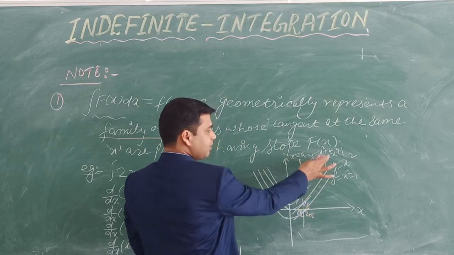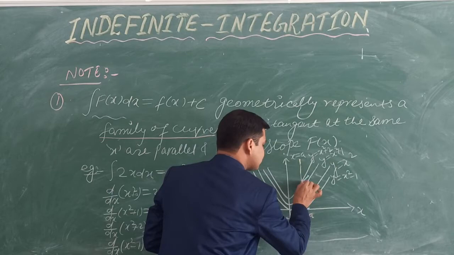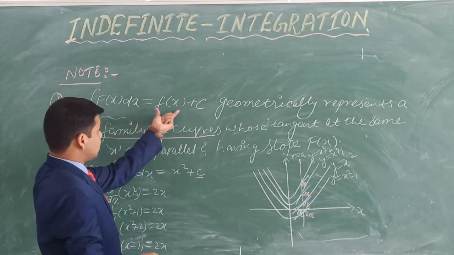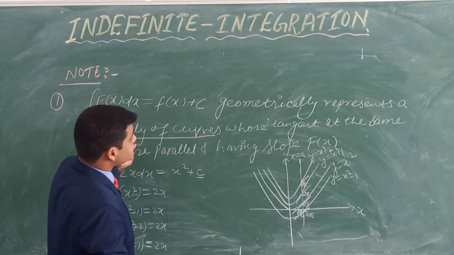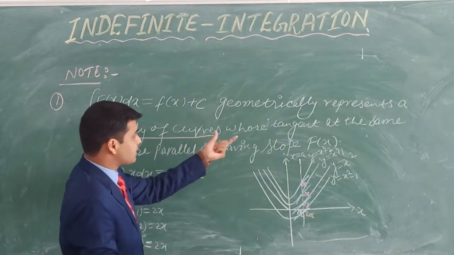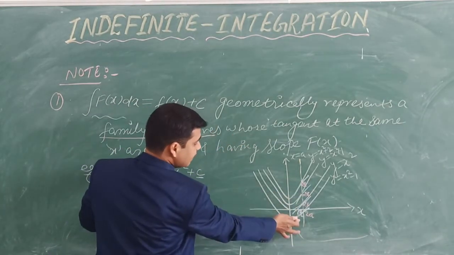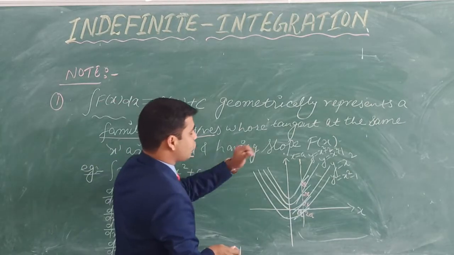Here the derivative of this one at x equals a, we will get 2a. Here same, 2a. So the integration of this geometrically represents a family of curves whose tangent at the same x, at x equals a, are parallel, yes, parallel, and having slope f of x.